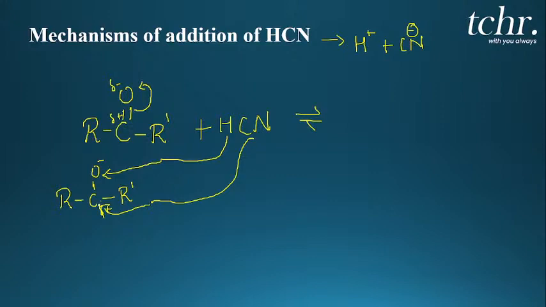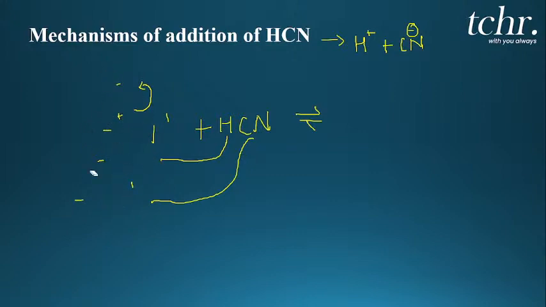So you know that in the carbonyl group, carbon has a partial positive charge and oxygen has a partial negative charge. Based on what I explained now, if you write the product, you will get a product that is called cyanohydrin. Okay, let us write the product neatly now.